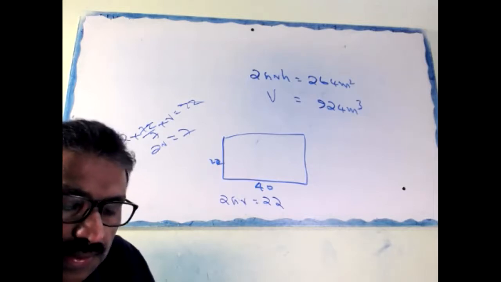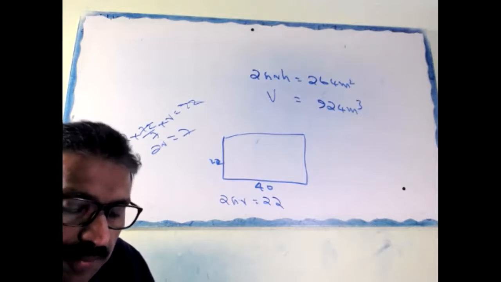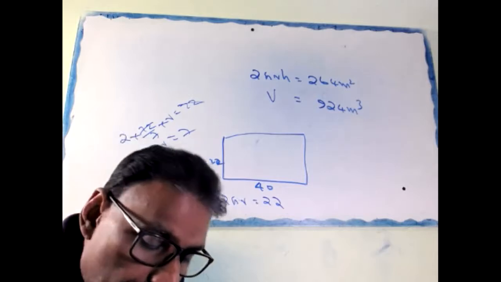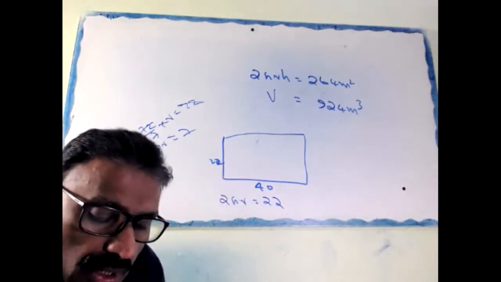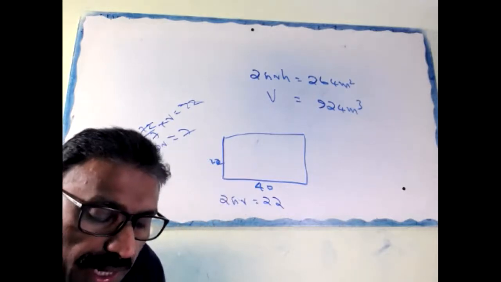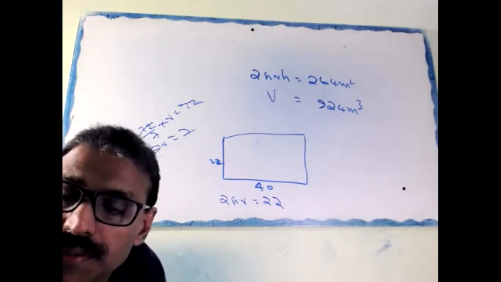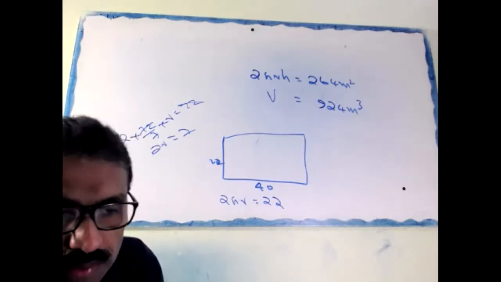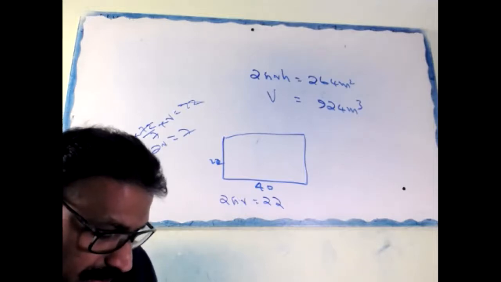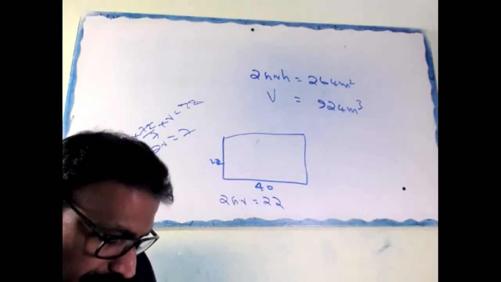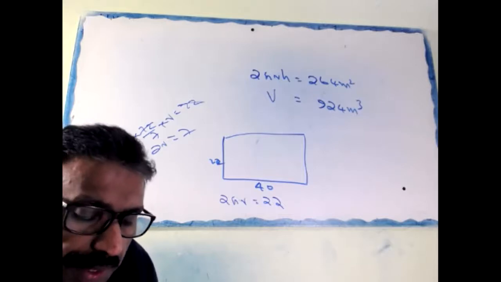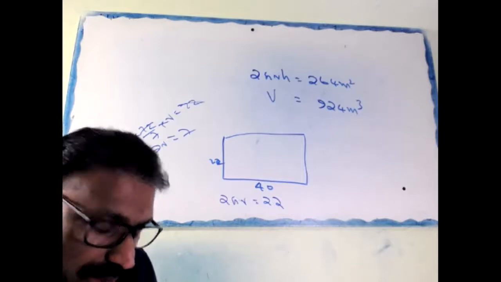A cylinder, a cone, and a hemisphere have the same base and same height. Find the ratio of their volumes.